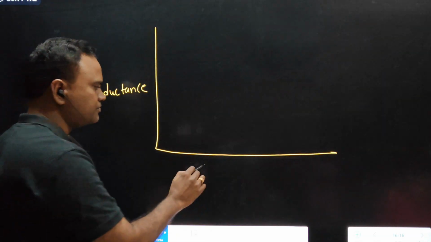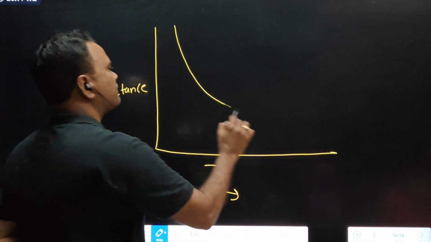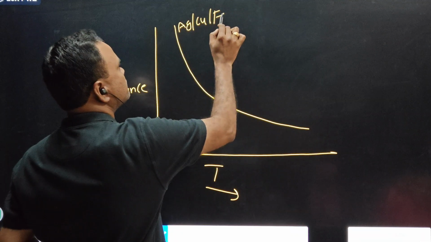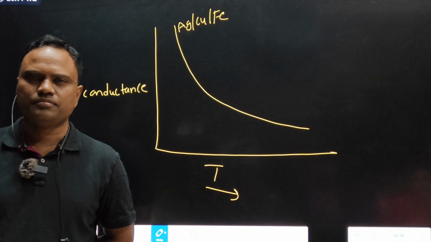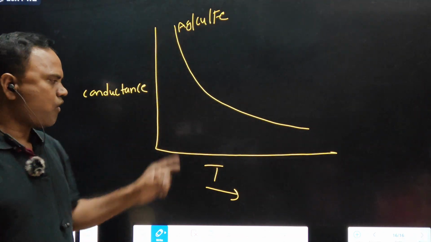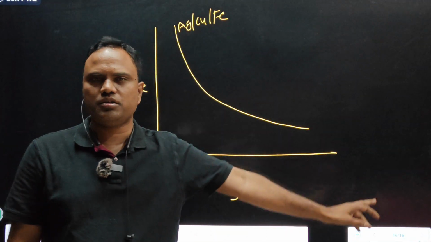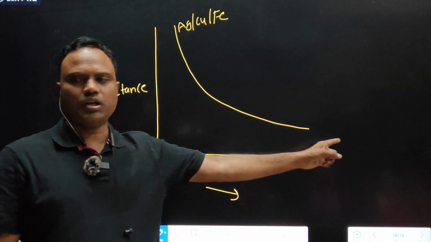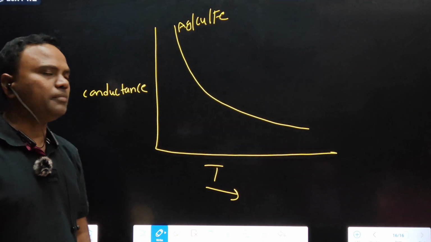Conductance and temperature. Can I draw like this for silver, for copper, for iron? At low temperature, conductivity is very high. In this direction, temperature increases. So as we increase the temperature, conductance decreases. Which conductance? Metallic conductance.